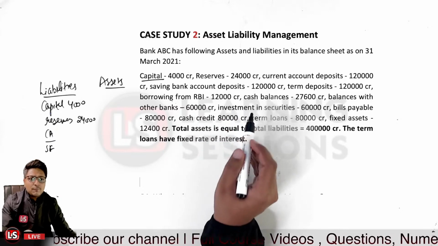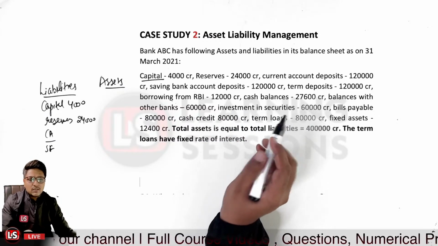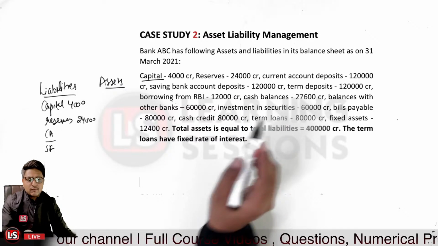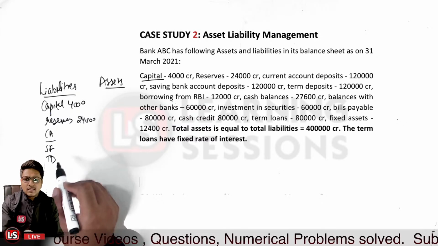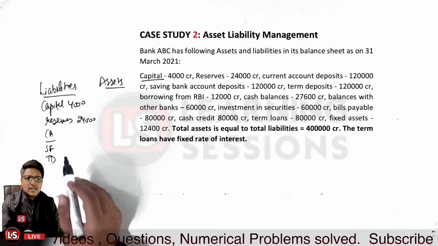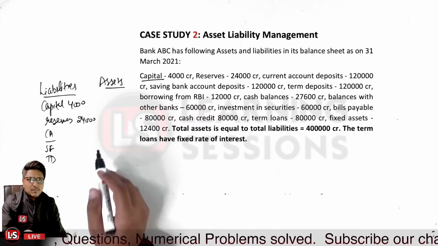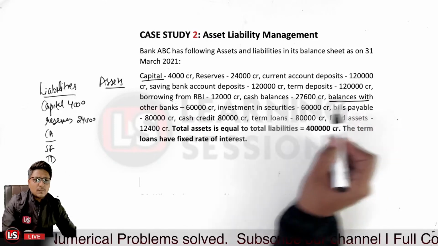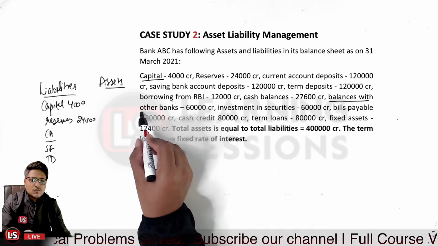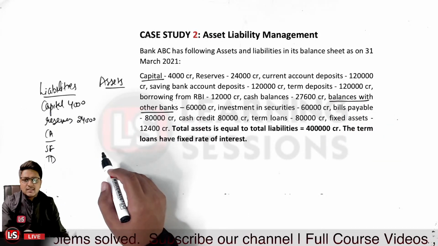And further, the term deposits are also a liability. Then balances with other banks. Whatsoever balances you are maintaining with the other banks, is that a liability or an asset? With regard to this particular part, balances with other banks, is it related to assets or liability?